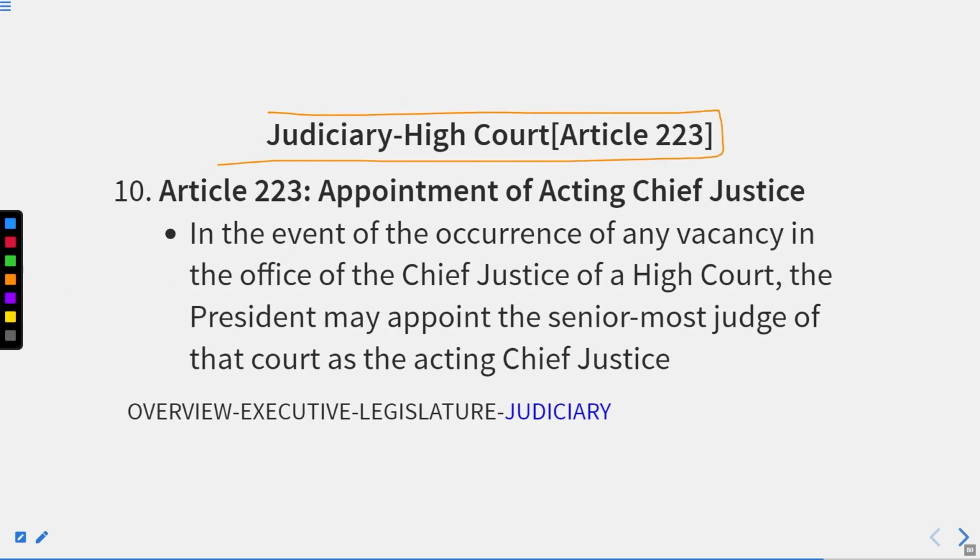Thereafter, we have Article 223, appointment of acting Chief Justice. In the event of the occurrence of any vacancy in the office of Chief Justice of a High Court, the President may appoint the senior most judge of that court as the acting Chief Justice. Similar case with the Supreme Court, similar case with the High Court.